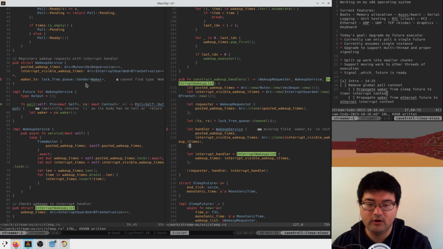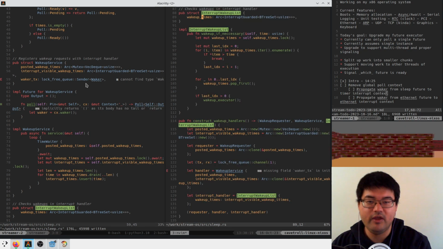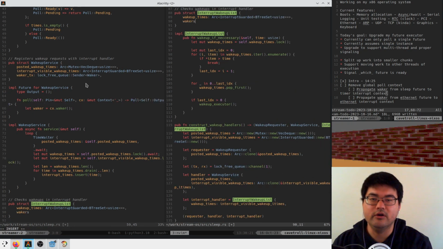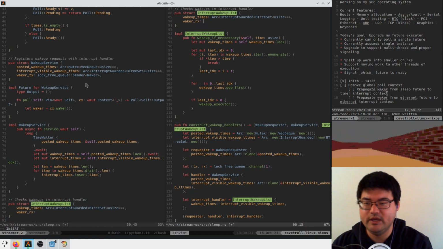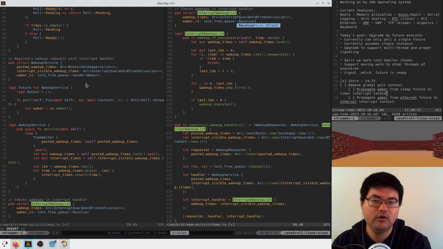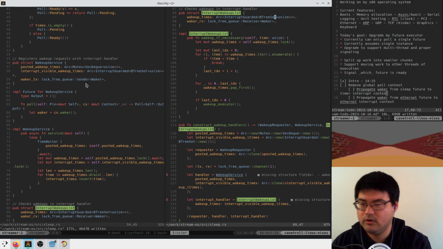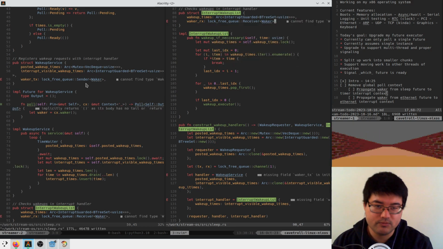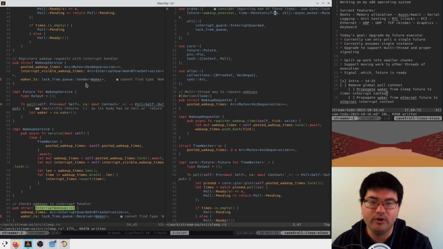And in our interrupt wake up list, we need to have a waker rx, a lock free queue receiver of wakers. That seems pretty reasonable. Type waker is not found, so we need to import that. I think that comes from here.